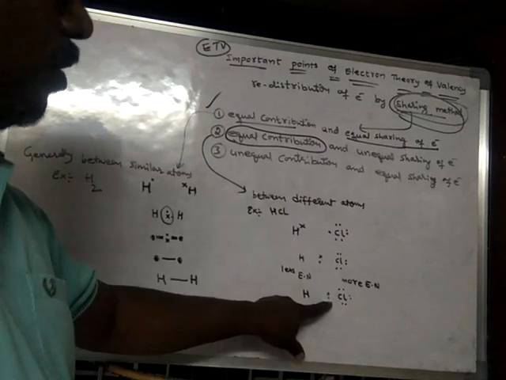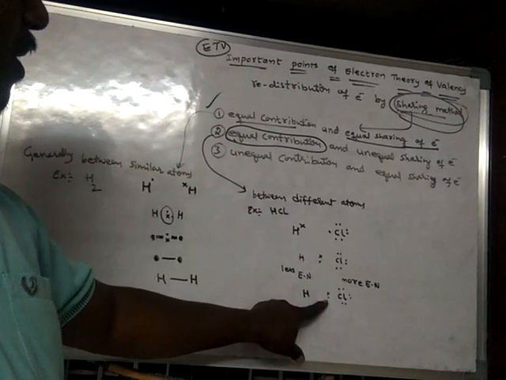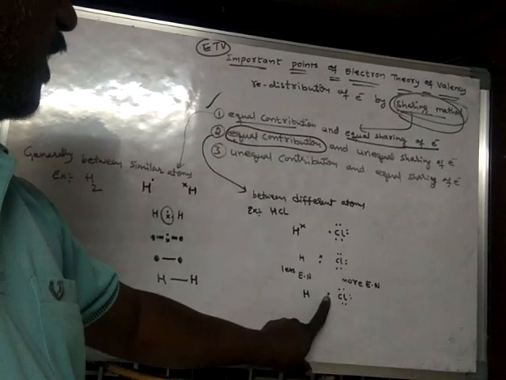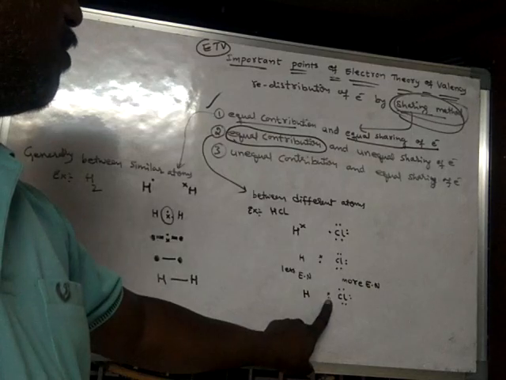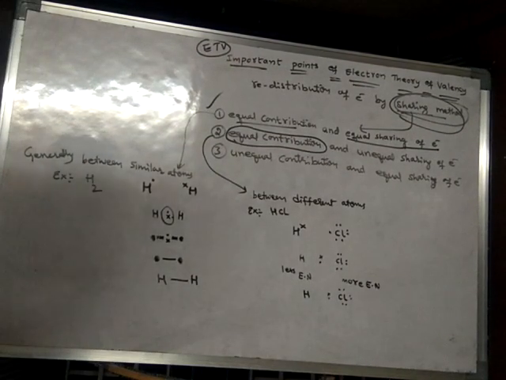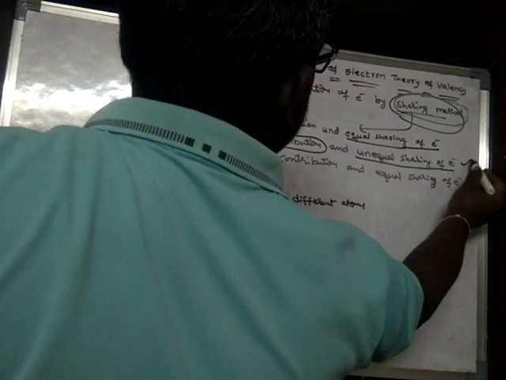Even hydrogen also tries to pull this electron, but with less extent of pulling. But chlorine will pull with more extent. Therefore, this electron pair will slightly move towards chlorine. Unequal sharing of electrons is taking place.